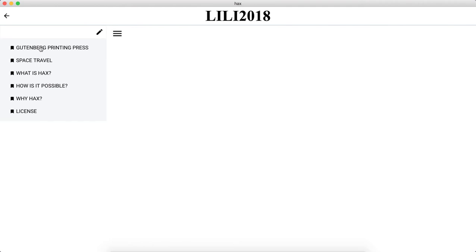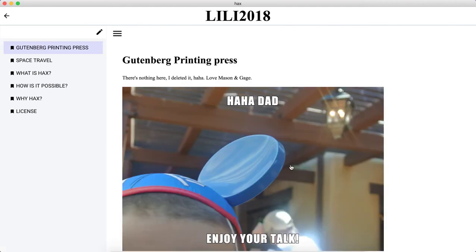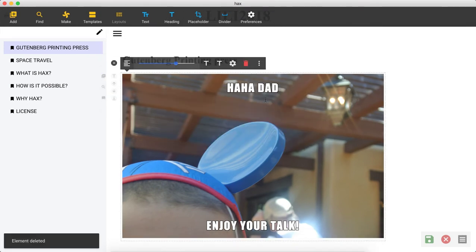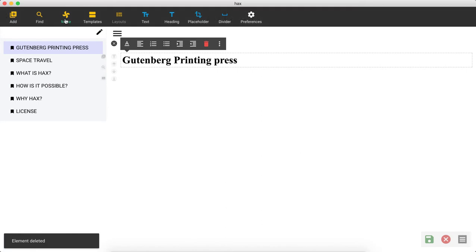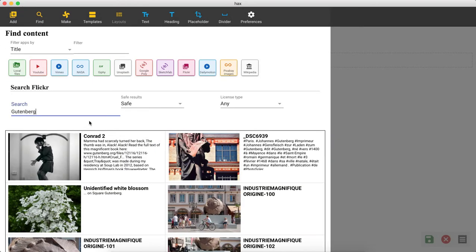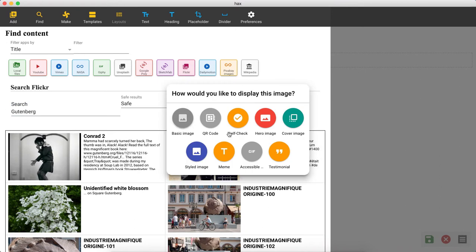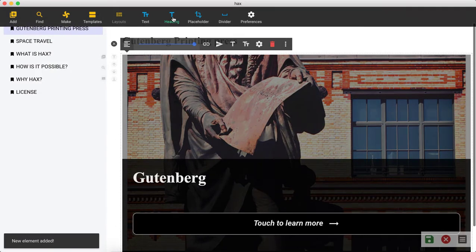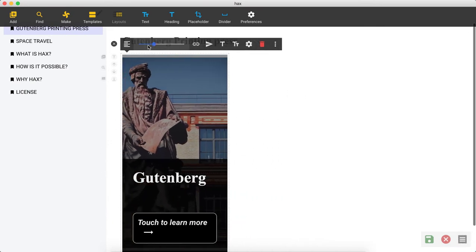So if I jump in, I wrote a little article about Gutenberg's printing press, and I can, oh geez, my kids, okay, my kids screwed this up. I'm so sorry, so sorry. I just go in and delete the stuff they did. Like I had this thing, I had like a nice banner, a nice image of Gutenberg from Flickr, and like I was presenting it. It's like this cover image. It was of Gutenberg, and it's just I can't. I'm so sorry that they did this.